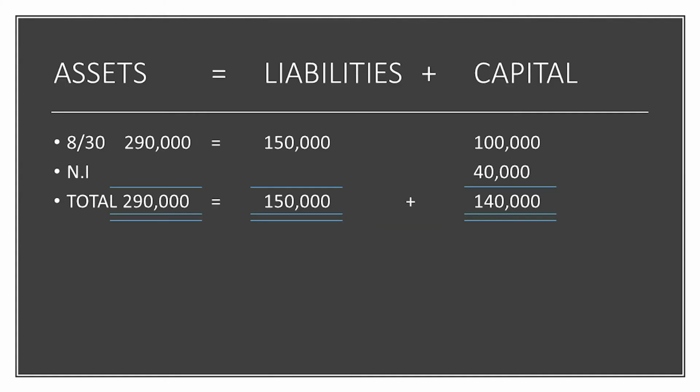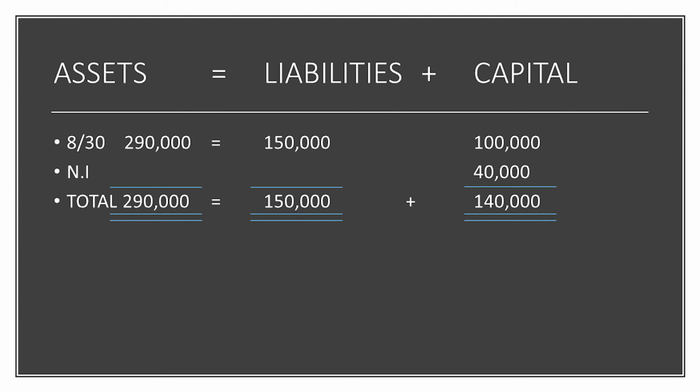We are now ready for the application of our rule. Remember our rule before that in order to reflect income and expenses in the statement of financial position or in the accounting equation, we have to make first a computation in order to determine whether there is a net income or loss, and we are done with that computation. The result of our computation is that there is a net income of 40,000.